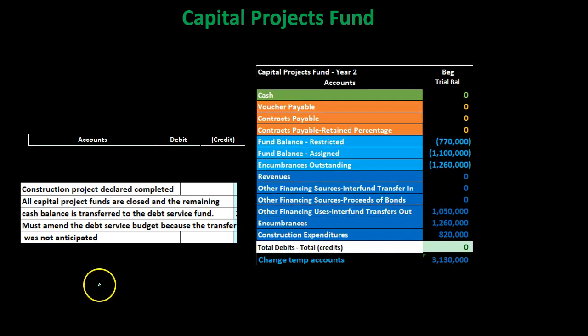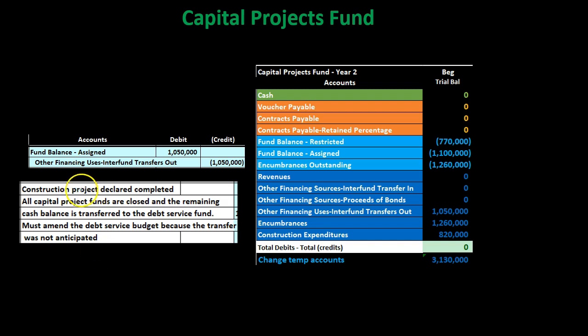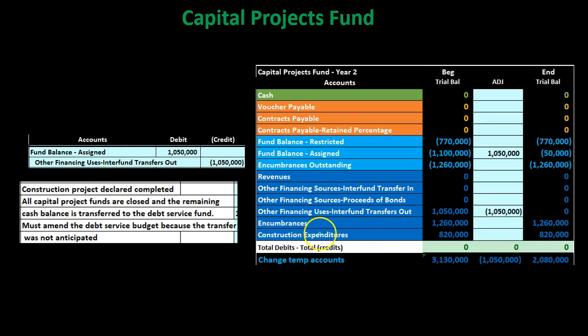Next thing we're going to do is start through the closing process. So if we start to close this out, then we're going to say the other financing uses, we're going to close that out to the fund balance assigned. So we're going to close it out to the fund balance assigned. Therefore, if we record this out, we're going to say that the other financing uses here is going to be closed out, making it go to zero. Then we're going to transfer to the fund balance assigned. Fund balance assigned. There we have that.